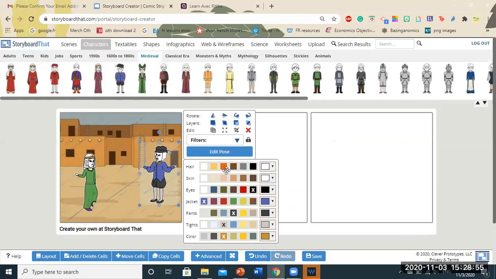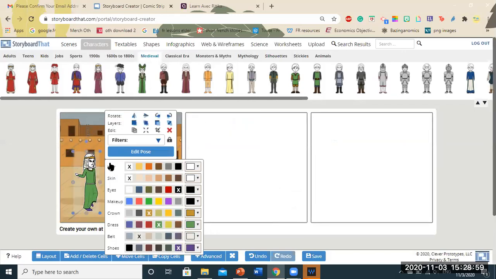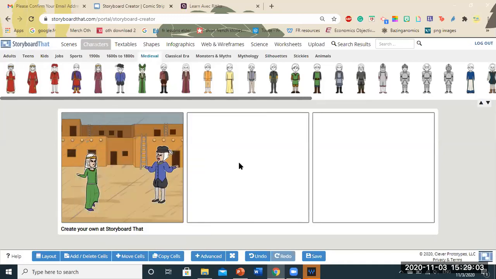So you can see I have updated the pose. I'll just change the skin color so it looks a little more real. There you go. So your one cell is ready to go. Now I'm going to show you the other cell, what you can do. Now let's say we're talking about